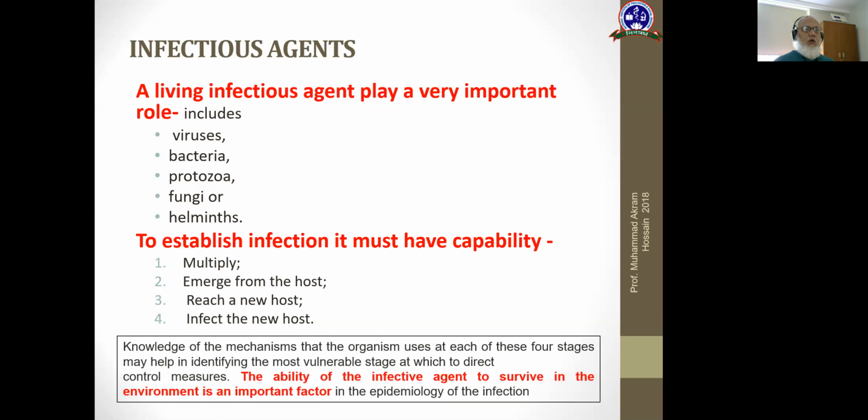So, knowledge of the mechanism that the organism uses at each of these four stages may help in identifying the most vulnerable stage at which to direct the control measures. The ability of the infective agent to survive in the environment is an important factor in the epidemiology of infection.